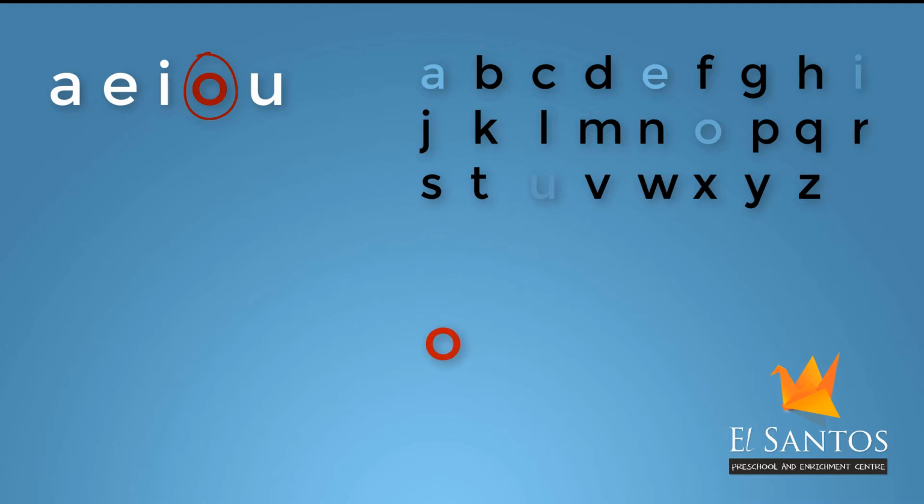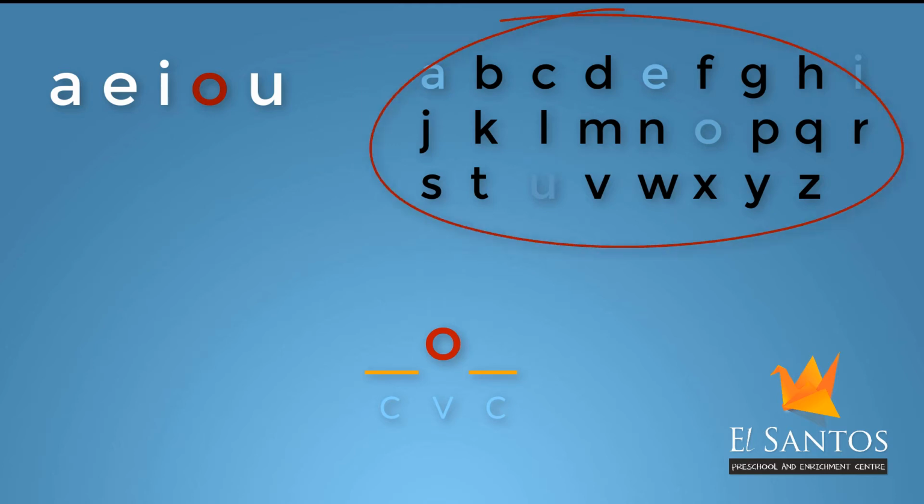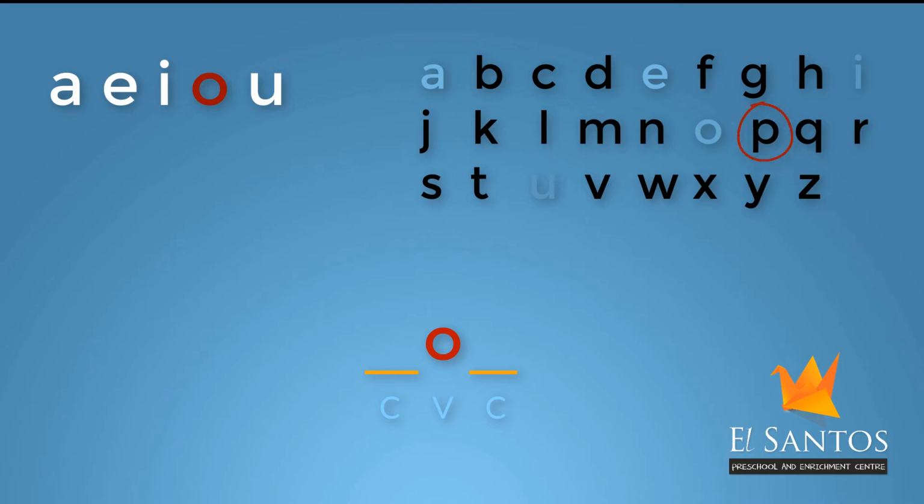O, as in orange. O, as in octopus. In creating CVC words, the V or vowel is the middle sound. So we will fix the O sound in the middle. Let's pick our consonant sounds from the consonant list here. We can pick 2 consonants from here to make our word. I am going to pick the P sound for my first word.